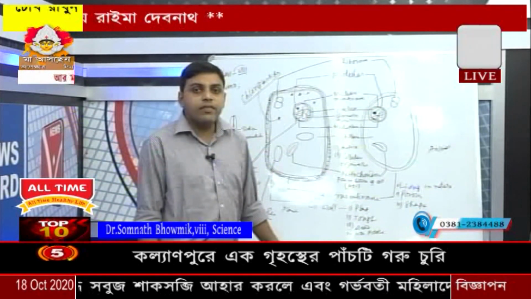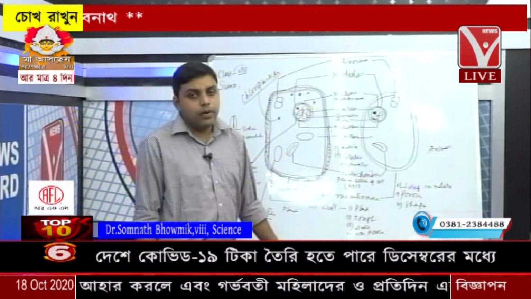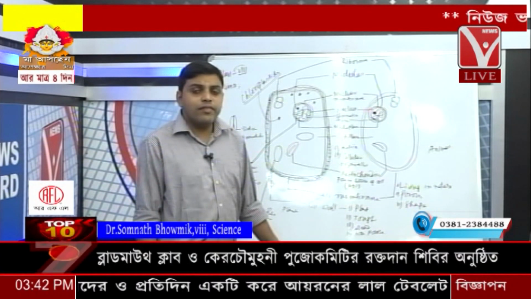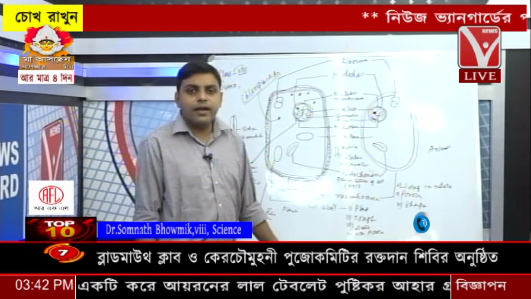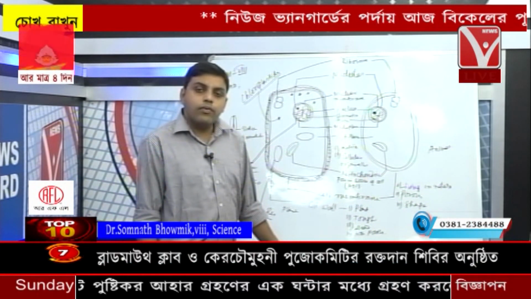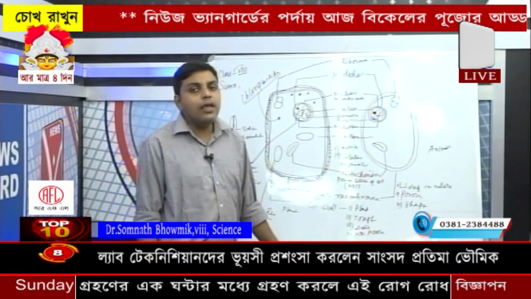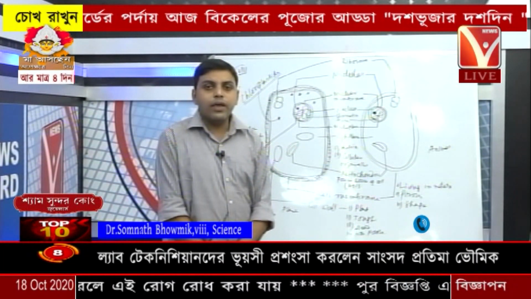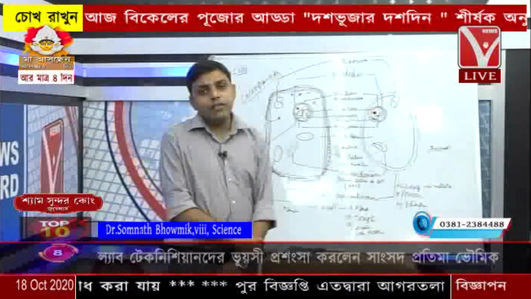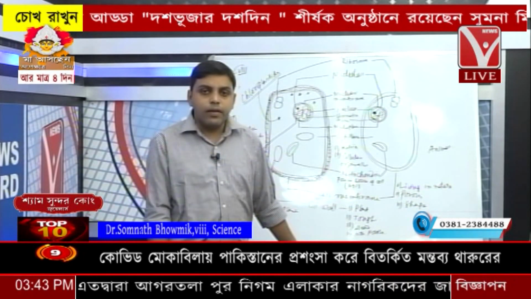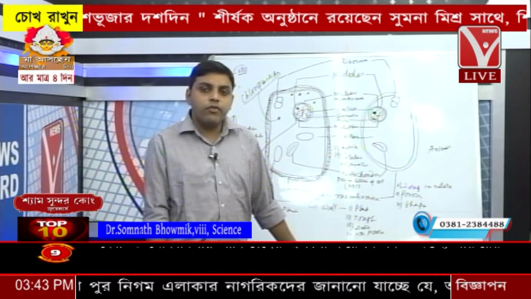The first important point is that cells may vary in their morphology. Some of the cells are spindle shaped, more or less tapering at both the ends and thickened at the middle part, like the muscle cells. Some of the cells are round or spherical in shape, like the RBC, and some of the cells are highly branched, like the neuron cell. There are also some cells which are able to change their shape or morphology, like the WBC.